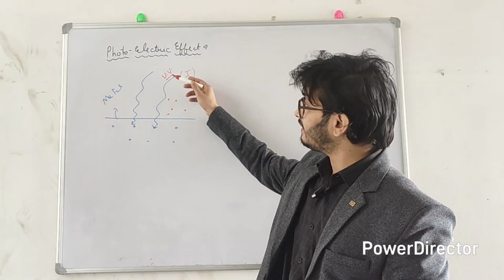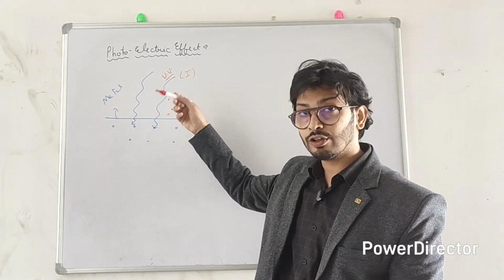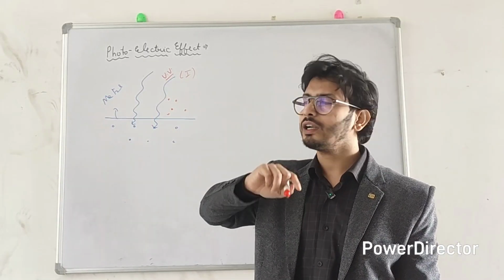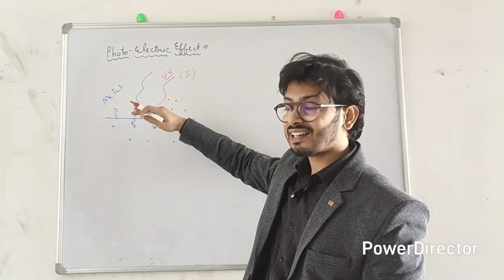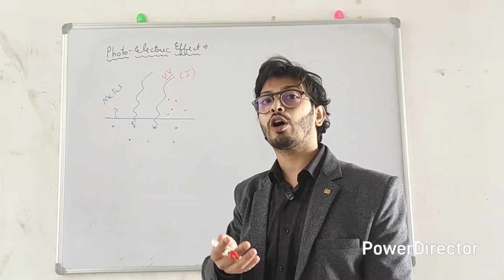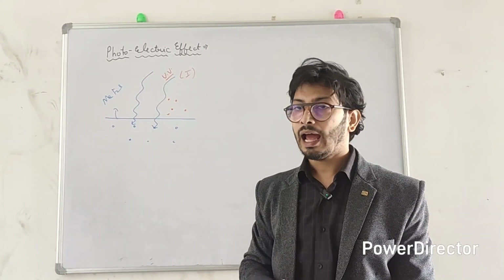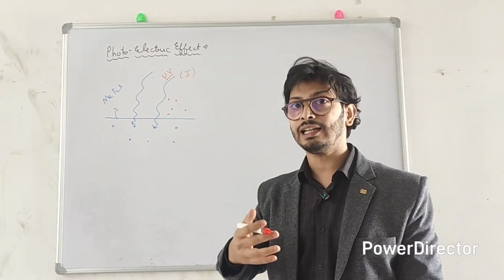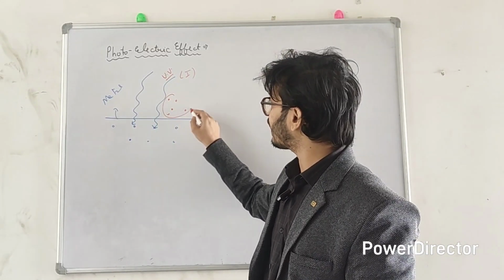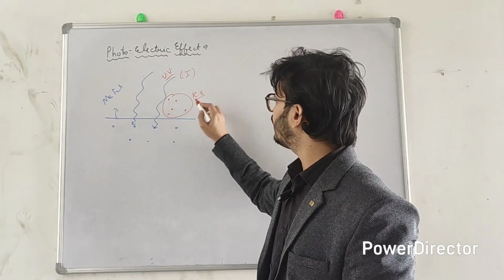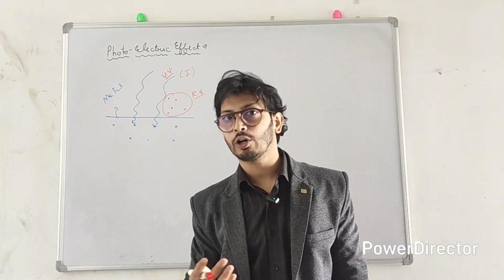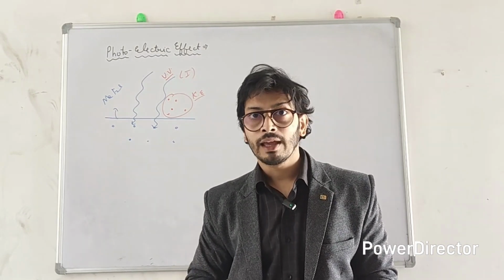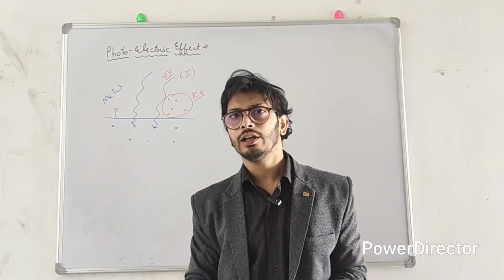So if we increase the intensity of this light, which Philipp Lenard actually did in his experiment, he thought that if intensity is increased, then the electrons will absorb more energy, and when they come out, they will have more kinetic energy. So increasing intensity will increase the kinetic energy of these electrons, and so the current increases, because if the electrons have more kinetic energy, they will move much faster, and the rate of flow of charge or electrons is the current.